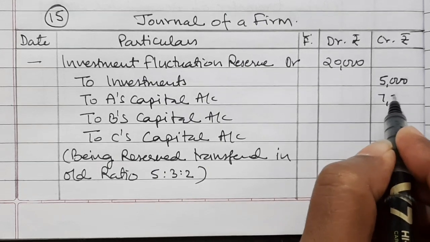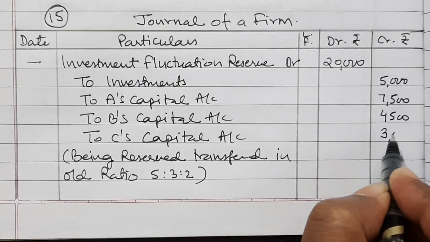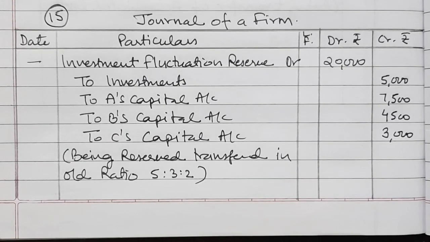For A it will be 7,500, for B it will be 4,500, and for C it is 3,000. So that's the solution.